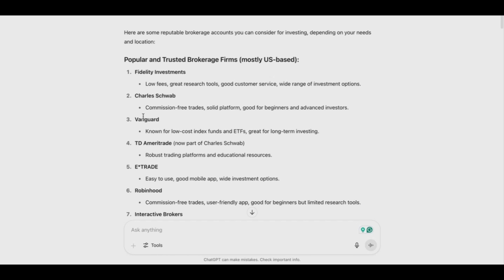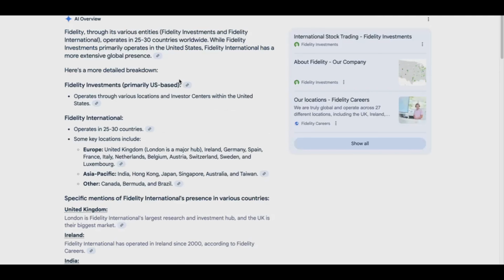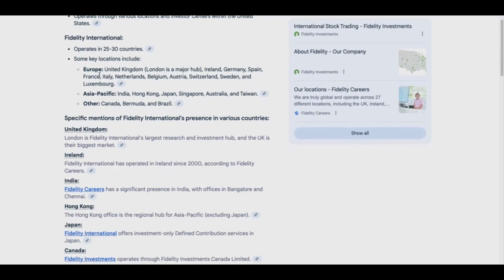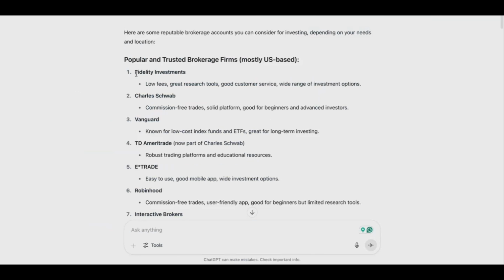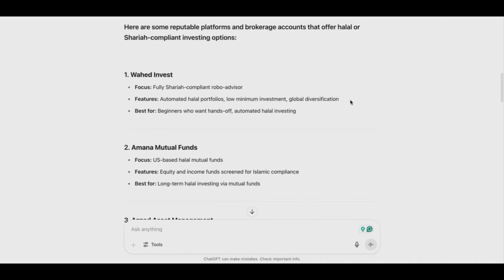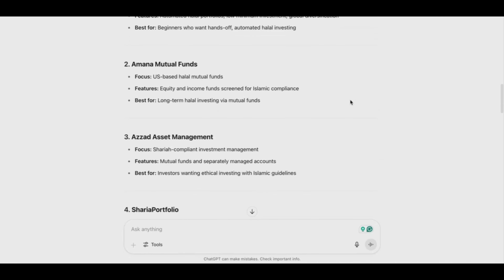The main thing, since this video is about how to invest in a halal way, is actually knowing which halal ETFs to invest with. When it comes to Fidelity, they are available in other countries as well. For example, they are available in Europe, and you have all these countries in Europe that you can find, and then you have Asia too, and other countries such as Canada and Brazil. So if you are in any of these countries, then you can invest in Fidelity, and I'm sure it's the same with the other ones too. Also, you have Muslim platforms and brokerage accounts you can invest with, such as Wahid Invest, Amana, and other ones.